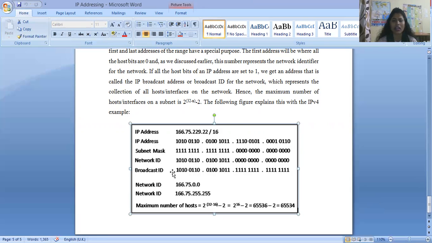The first address is the network ID for the network, and the host part of the broadcast ID will be 255, the reverse order of this one. So when you transform this value into decimal, the network ID will be this one. Clear?